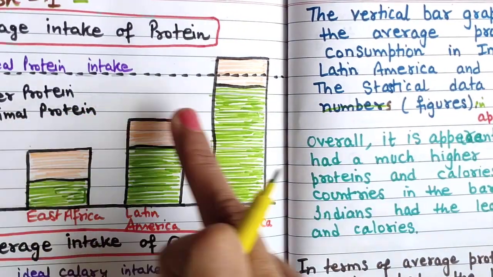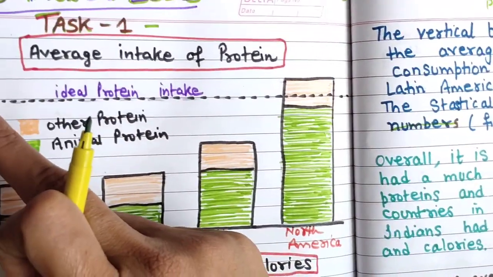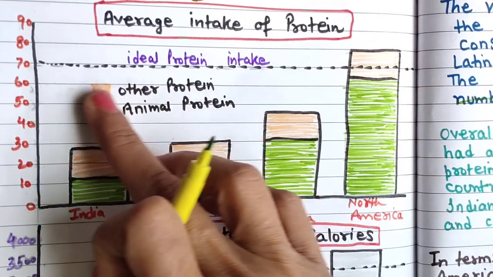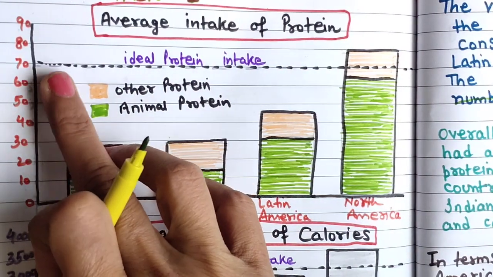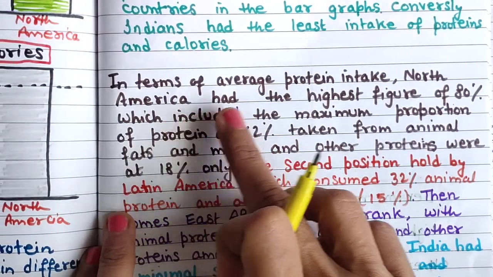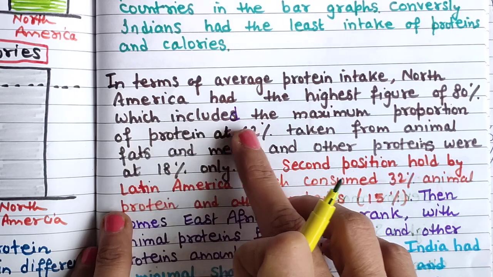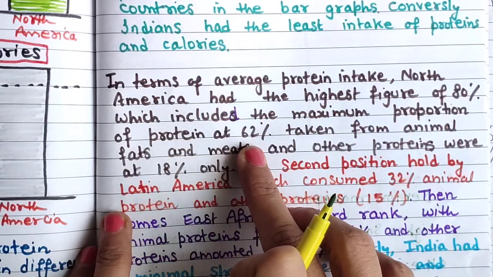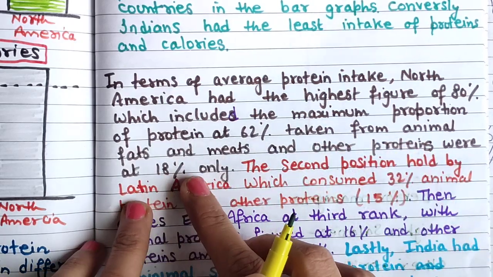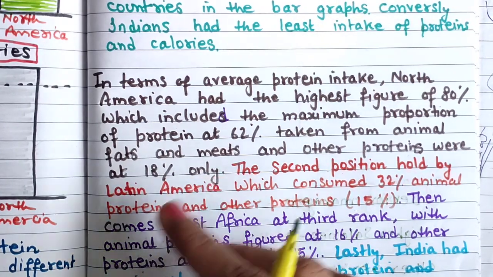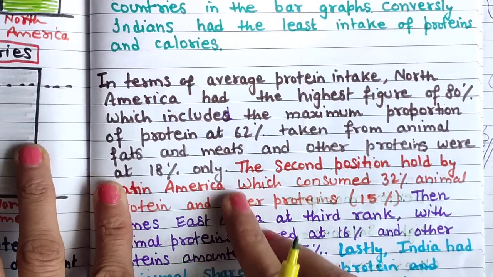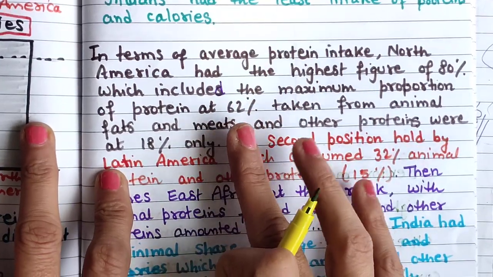Other proteins were only sharing, I have just counted it, and animal protein they have done up to 62%. That's why I have given it. So how I have made the sentence, just follow the sentence: America had the highest figure of 80%, which included the maximum proportion of protein at 62%, taken from animal fats, and other proteins were at 18% only. It all depends how you write the sentence structure. A simple way you can also write, there is no harm. If you can't make these kinds of sentences, then there is no problem.